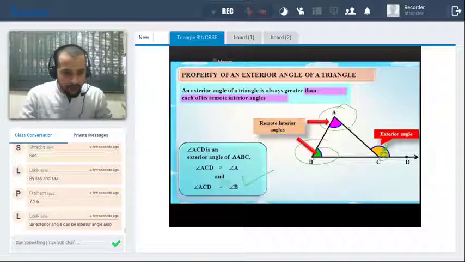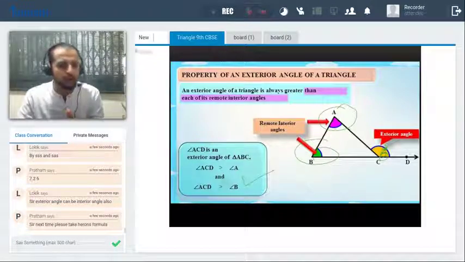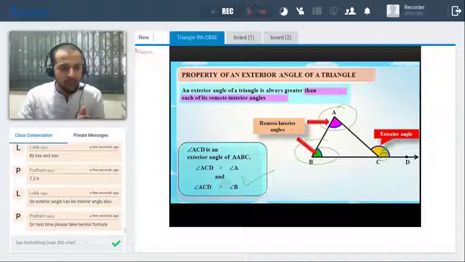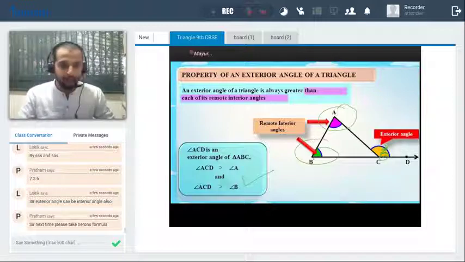Sir, exterior angle can be interior angle also. Yes, Loki, what you're saying, exterior angle can be interior angle also. How? The next time, please take Heron's formula. Okay, definitely, Pratham, we will definitely take Heron's formula. Okay.